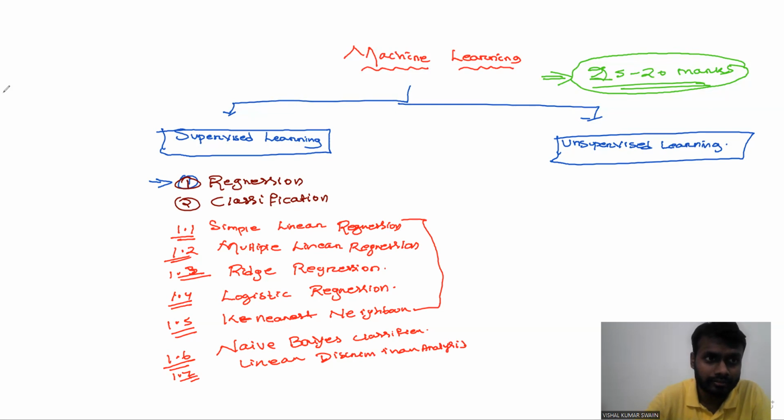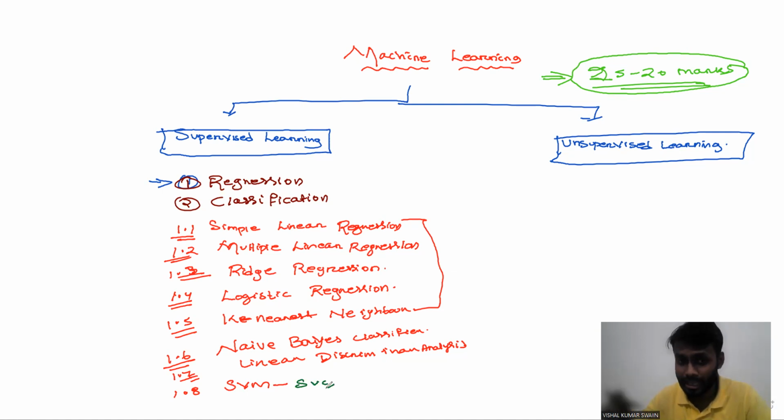Then the next one, 1.8, is support vector machine, which is nothing but SVM. Listen, SVM has two types: one is the SVC, which is the support vector classifier, and the other is SVR, which is the support vector regression part. We'll cover that also.